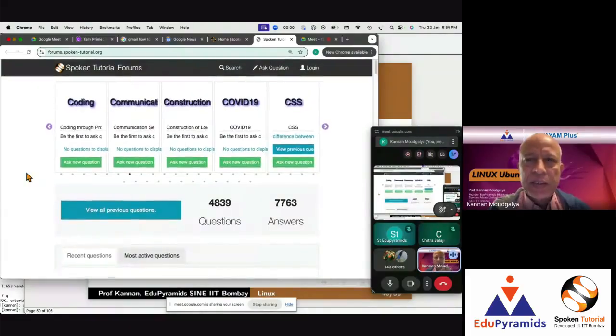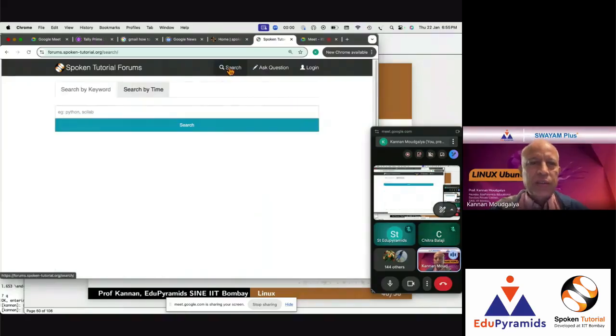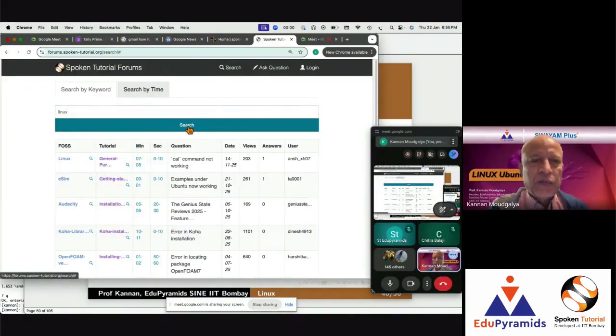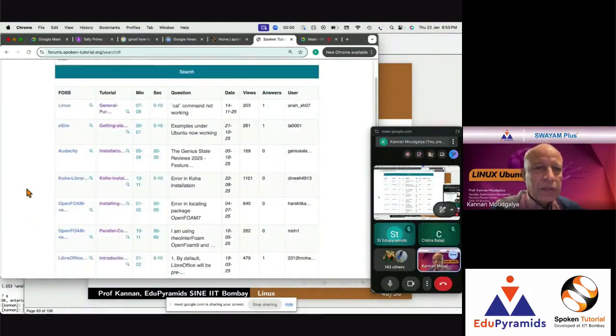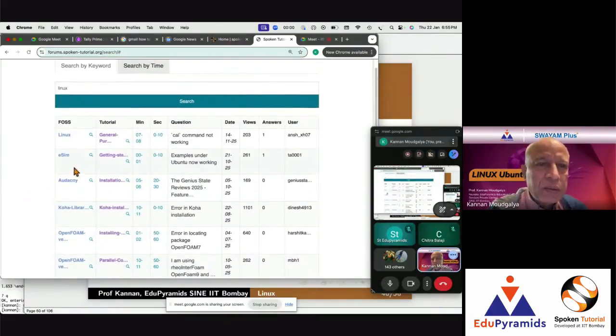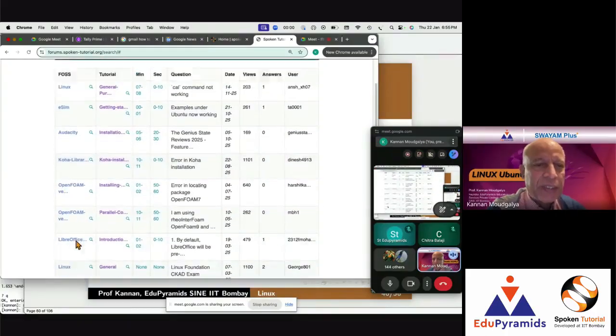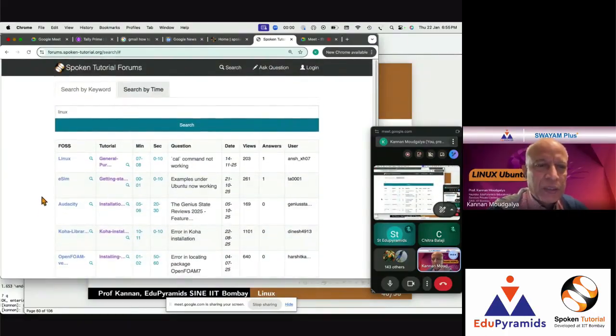One can of course go through this and locate Linux and ask questions, or you can search here. So for example, Linux. Of course, these are the questions that were asked previously, right? Next to Linux, you can see Linux coming, and a lot of other things also come, because we might have said Audacity runs on Linux or eSIM runs on Linux, something like that.